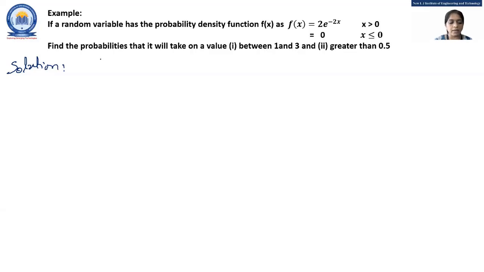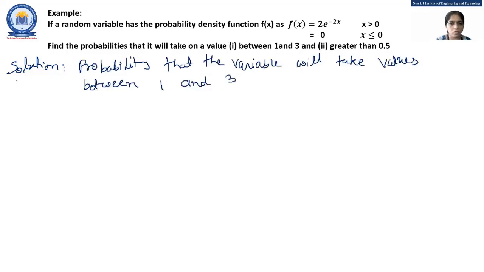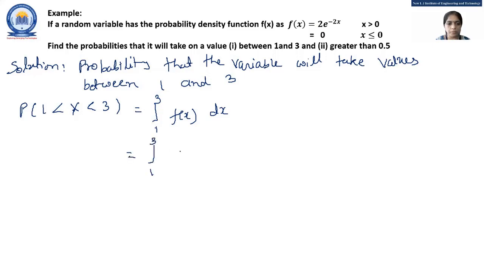First, the probability that the variable will take a value between 1 and 3. So here, probability of 1 less than capital X less than 3 is equal to the integration from 1 to 3 of f of x dx. And as per the given data, if x is greater than 0, my function is 2 times e raised to minus 2x, right? So here, integration 1 to 3 of 2 times e raised to minus 2x dx.